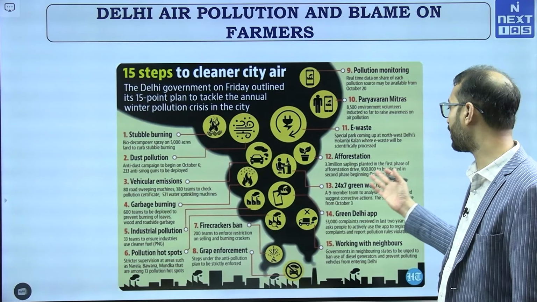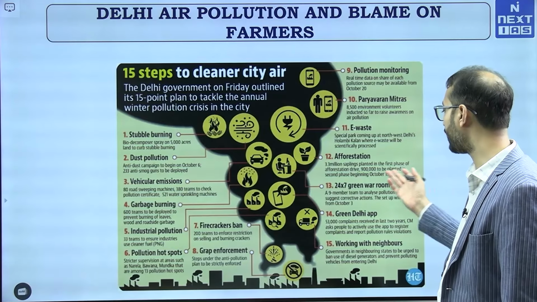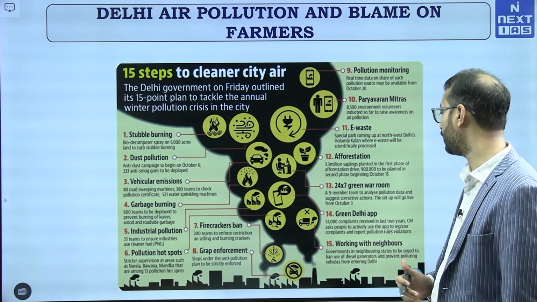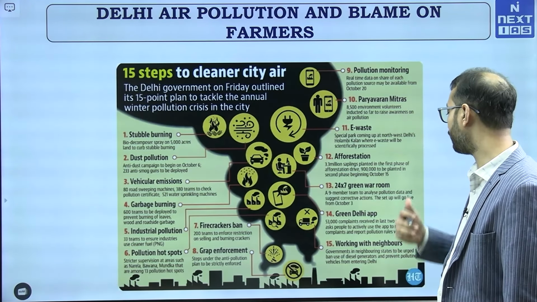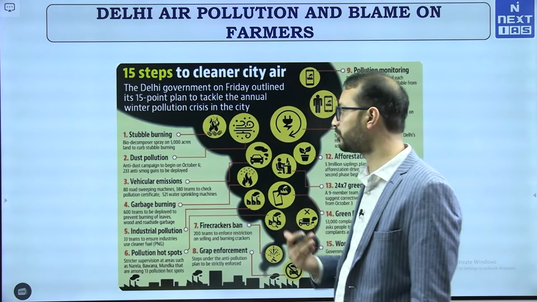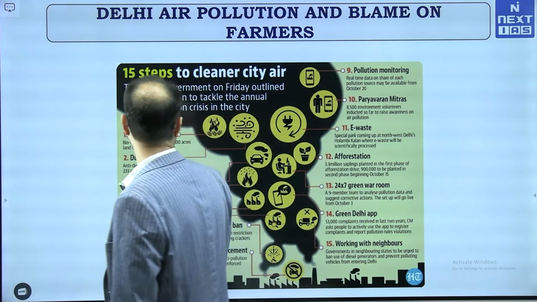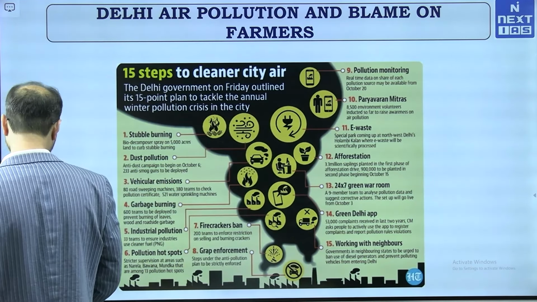A 24/7 green war room, a 9-member team to analyze pollution data, etc. and take corrective steps, right. The Green Delhi app and working basically with the neighboring states. So, these are some of the steps that the Delhi government can take.